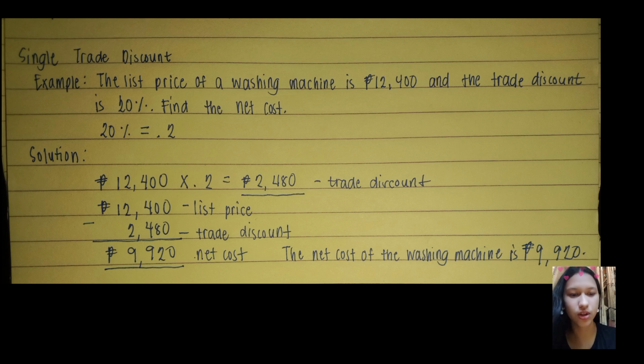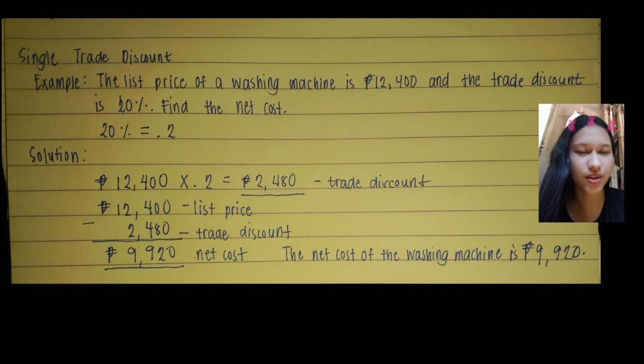So this is the solution. We have here the list price 12,400 multiplied by 0.2. So the trade discount is 2,480 pesos. After that, we're going to subtract it from the list price, which is 12,400. So 12,400 minus 2,480 is equal to 9,920, and this answer is called the net cost. So the net cost of the washing machine is 9,920.